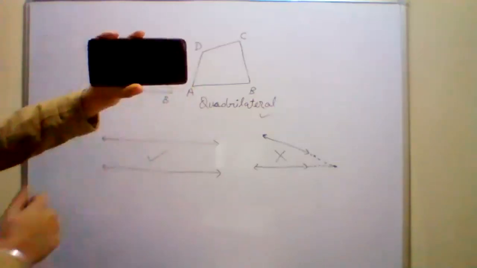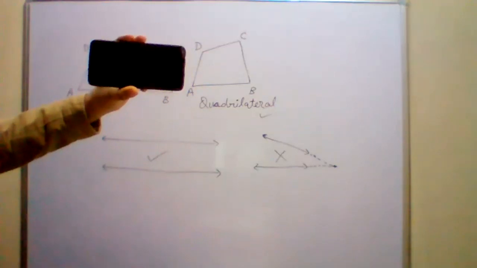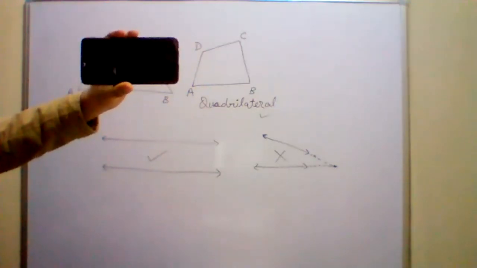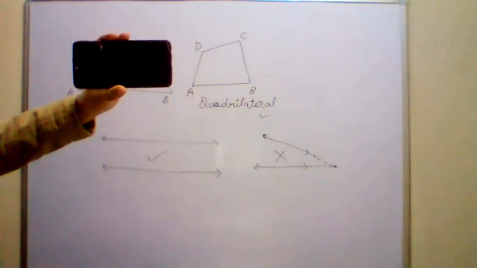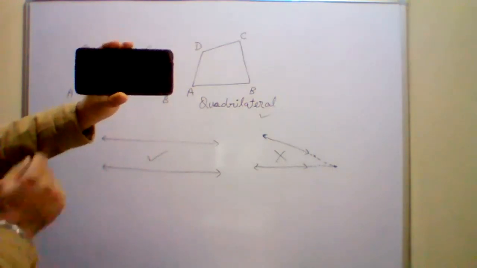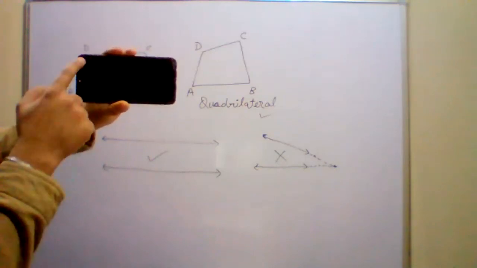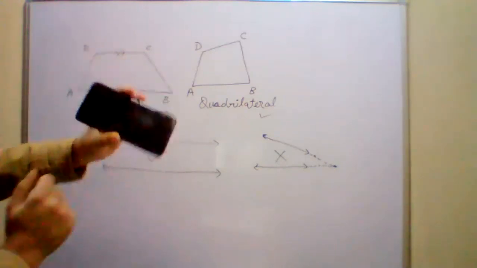What is the shape of this quadrilateral? Rectangle. Correct, this is a rectangle. All sides are equal and all angles are of 90 degrees. Okay, so this is a rectangle.